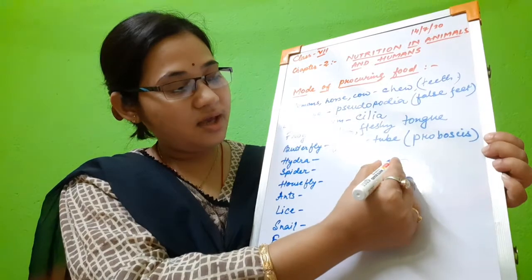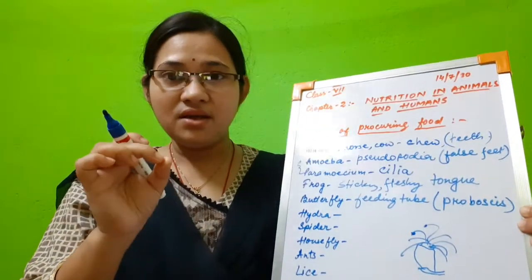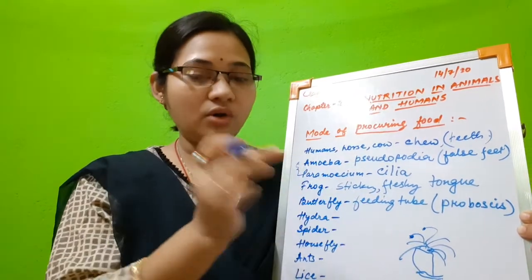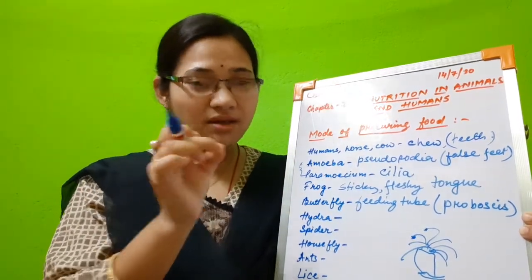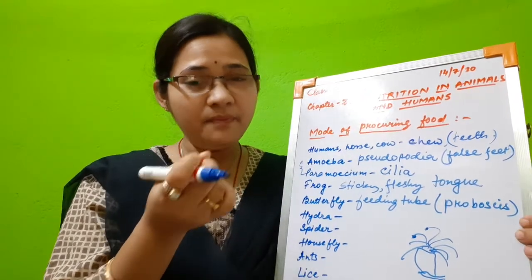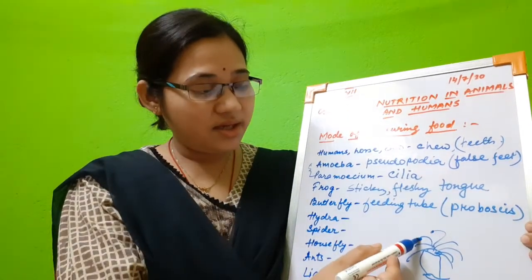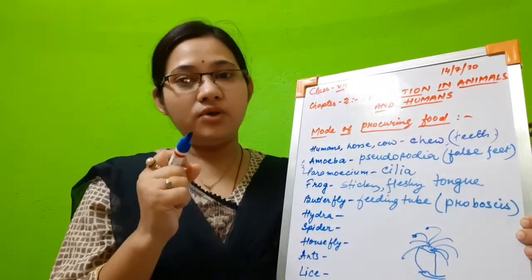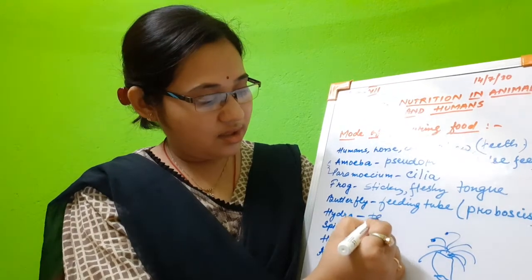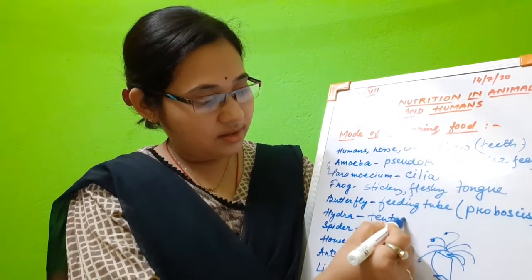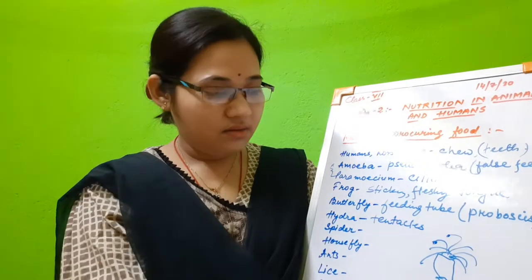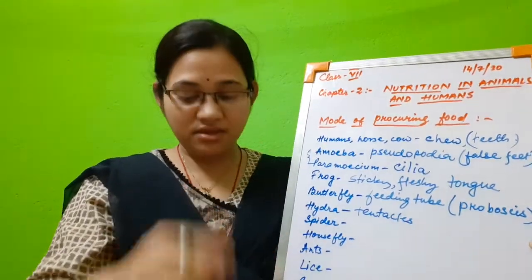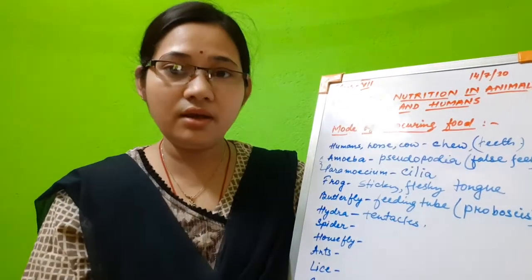If the tentacles come close to our fingers, you can feel some sort of stinging, some sort of pain. So those stinging cells are present in the tentacles, and by the help of tentacles, they capture their food. So we can write here tentacles. These tentacles are long, slender structures by the help of which they capture their food.